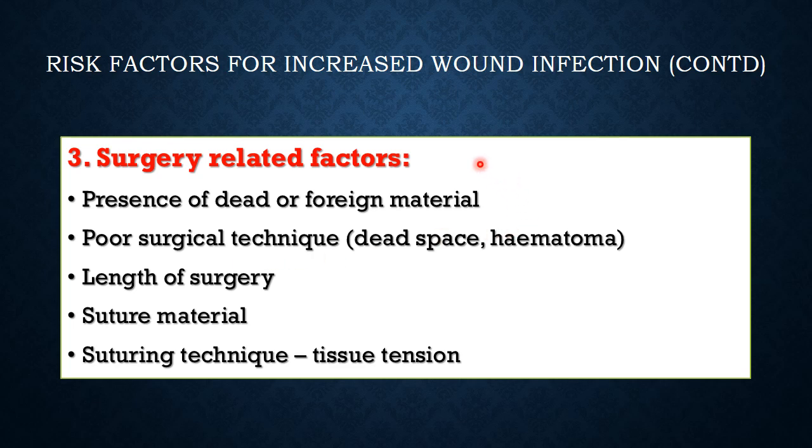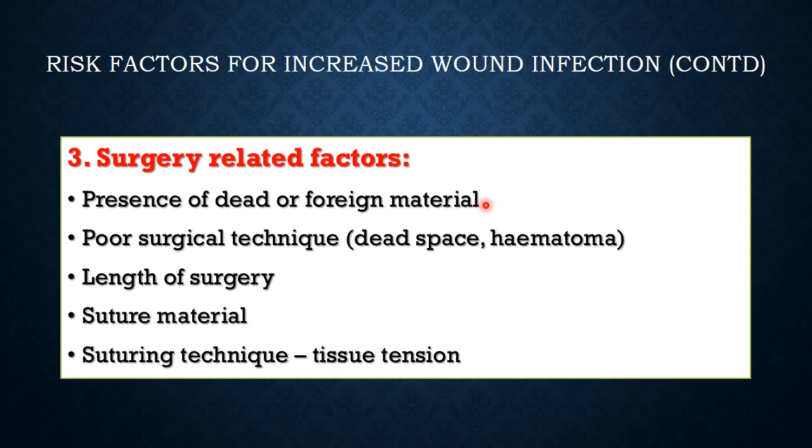Then there are surgery related factors. These are the factors which are in our control. So, there's a lot of focus on how surgery related factors need to be handled. We have to work at avoiding the presence of dead tissue or foreign material. This is relating to the surgeon's technique. At the end of surgery, before you close the surgical site, we should ensure that no dead tissue or any foreign material which can cause a foreign body reaction and make the wound further prone to infection